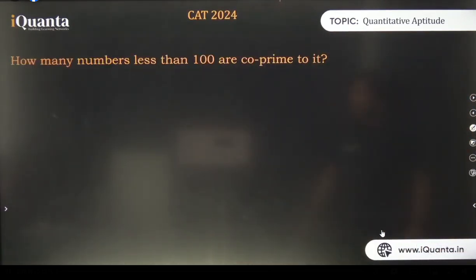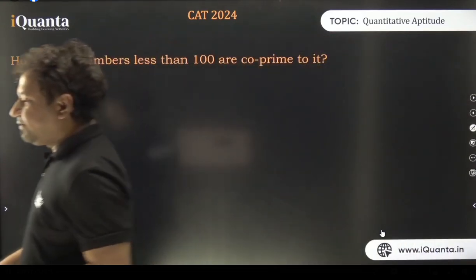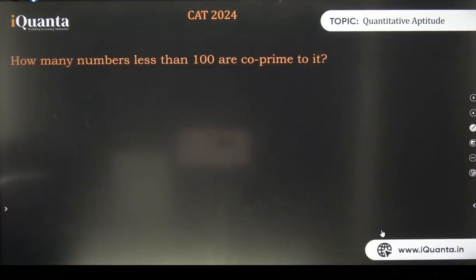No? The next one. How many numbers less than 100 are co-prime to it? People are saying 40. Euler, okay. The people who have done numbers, they know how to do it. But why is it happening? Any idea? Why is it happening?